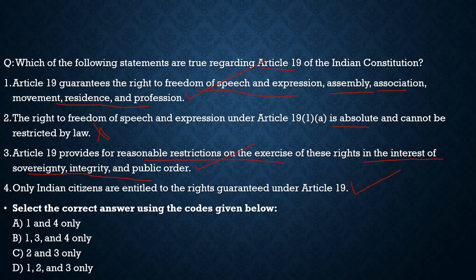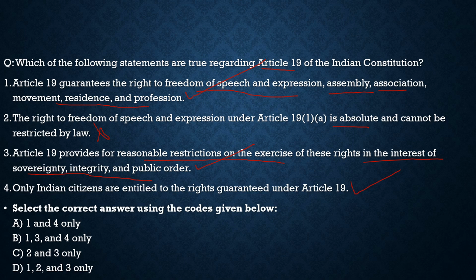And by discussing this question, I hope you had got the basic idea about Article 19. What does it guarantee? It guarantees the right to freedom of speech, expression, assembly, association, movement, residence, and profession. But it is not the absolute right. It can be restricted under various conditions given by the Constitution itself, and few of them are in the interest of sovereignty, integrity, and public order. And we also came to know from this question that it is very much limited to the citizens of India only.